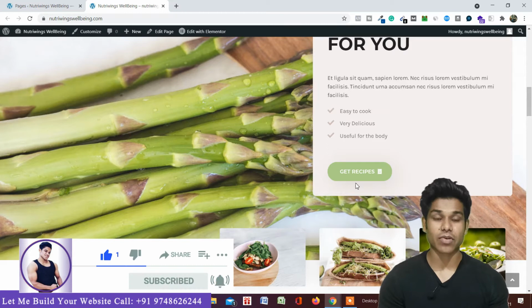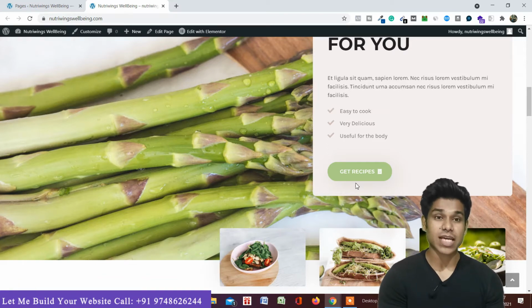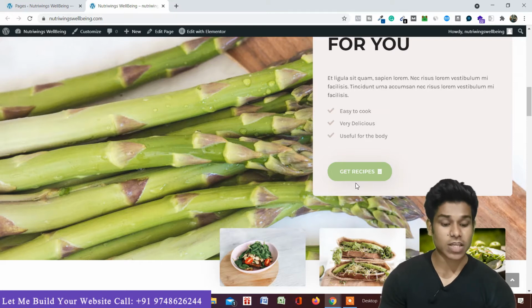yourself, you are explaining everything step by step. And when you're designing your recipe book, you have to keep one thing in mind, that you have to promote yourself in that recipe book. That is the whole motive, because you have to increase the recall value. So keeping that in mind, I have provided this recipe section here.